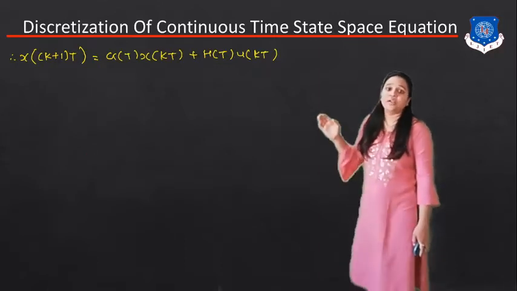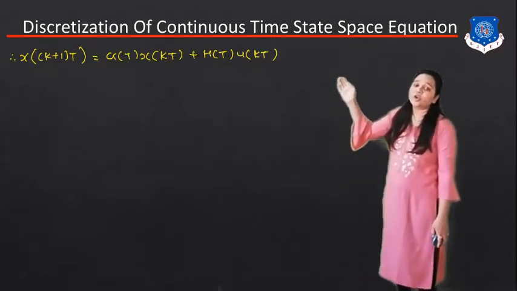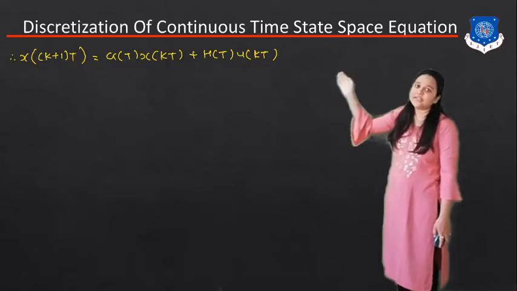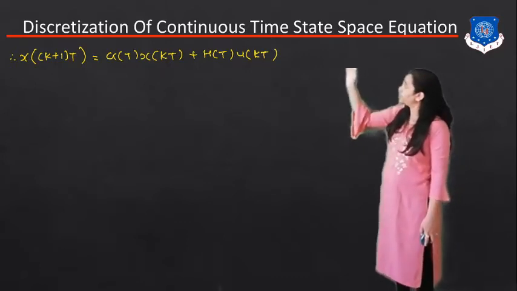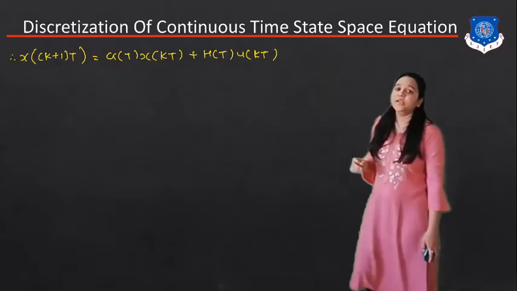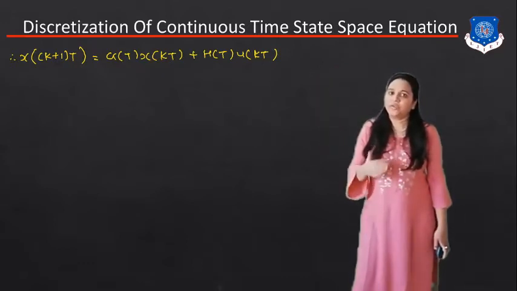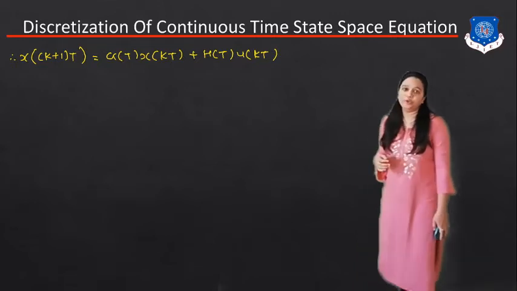This is the exact discretization of the continuous time state space equation: x((k+1)T) equals G(T) x(kT) plus H(T) u(kT).